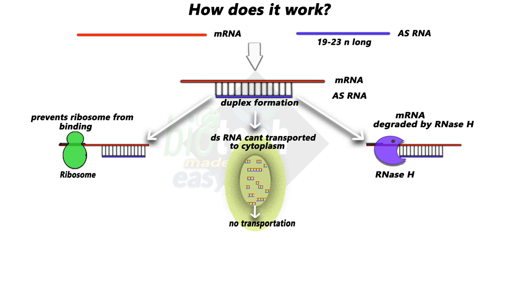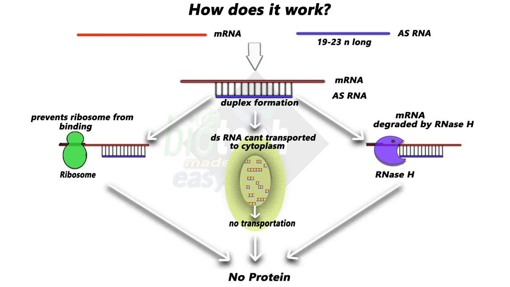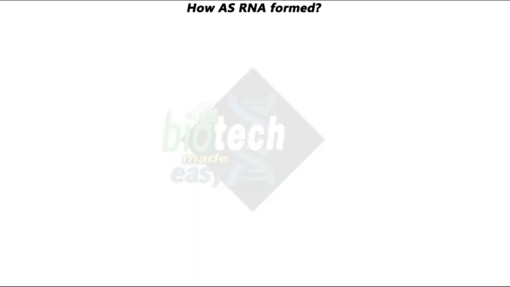So out of these three, whichever approach is used, ultimately the translation is blocked and no protein is formed. Now the next question is, how can you form antisense RNA, or how can it be constructed?